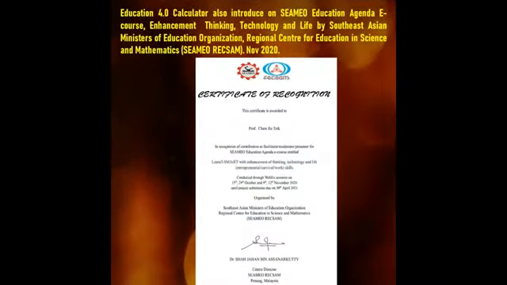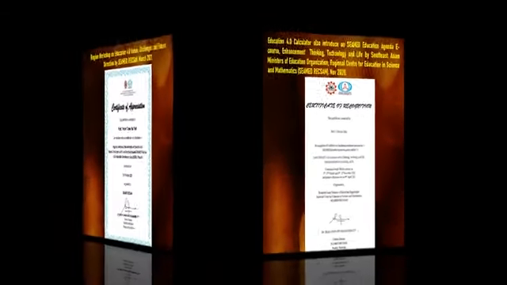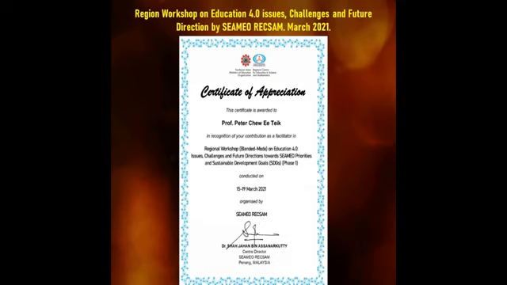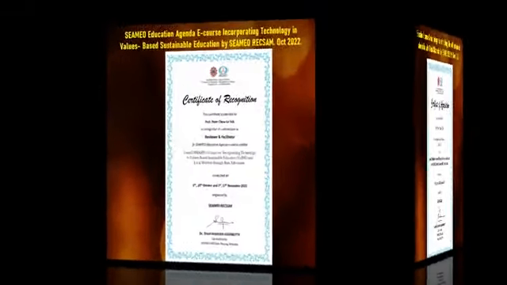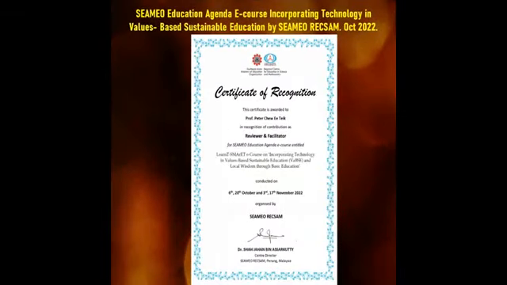Education 4.0 Calculator was also introduced on the CMEO Education Agenda e-course, Enhancement Thinking, Technology and Life by the Southeast Asian Ministers of Education Organization, Regional Centre for Education in Science and Mathematics, SEAMEO RECSAM. November 2020, Regional Workshop on Education 4.0 Issues, Challenges and Future Direction by RECSAM. March 2021, Education e-course series Integration of Thinking, Life Skill and Moral Value in Line with Global Citizenship by RECSAM. November 2021, Education Agenda e-course Incorporating Technology in Values-Based Sustainable Education by RECSAM.